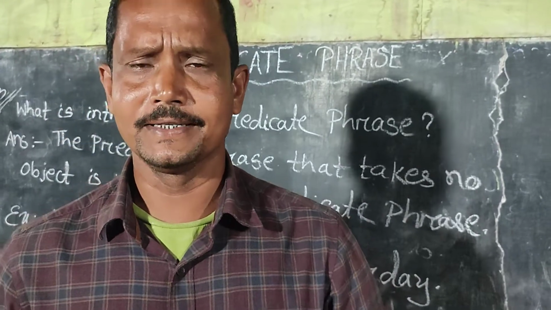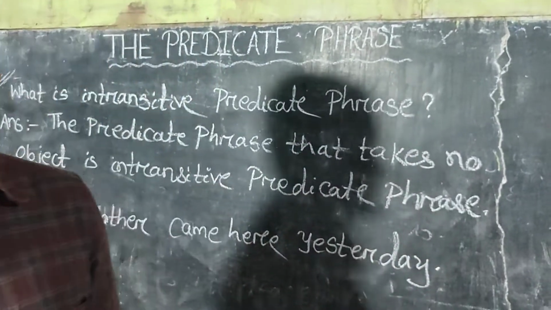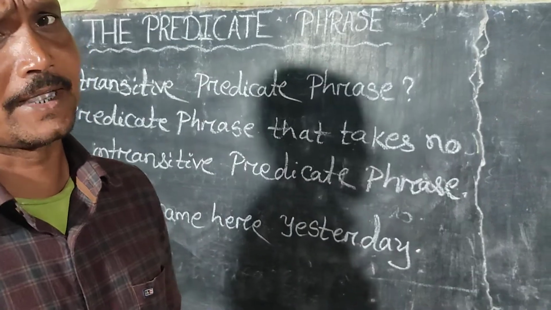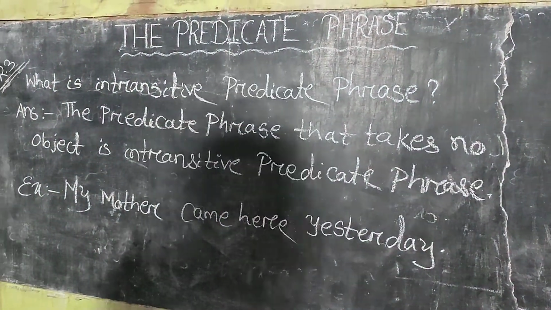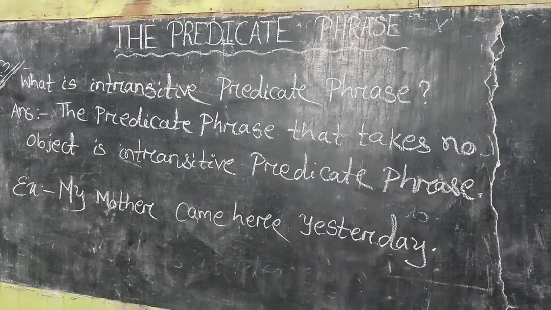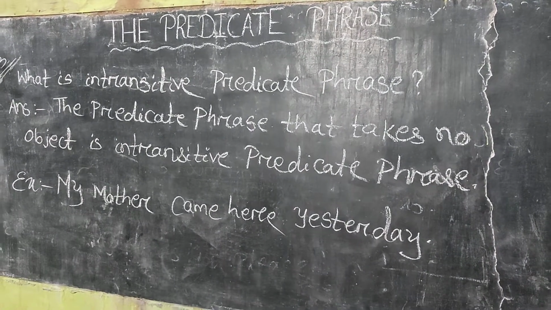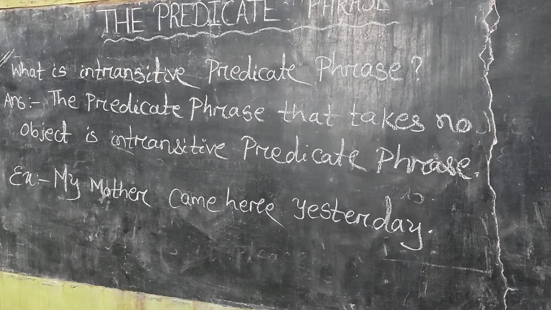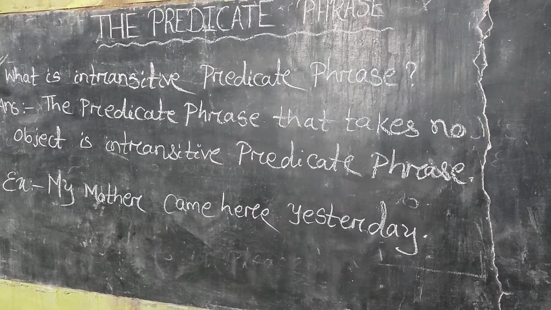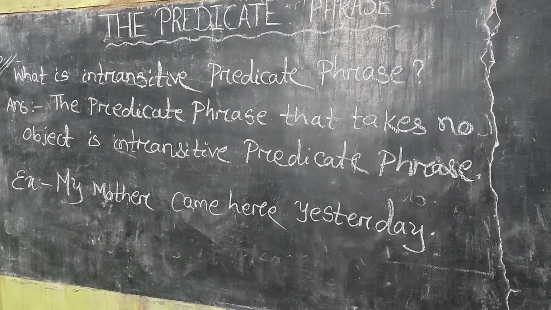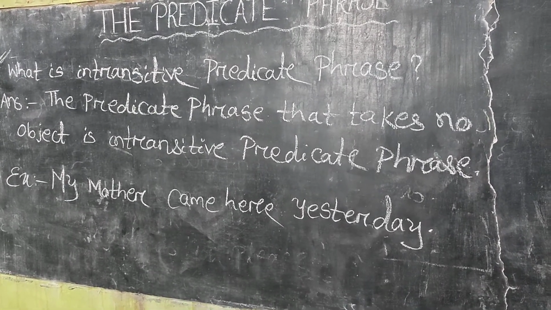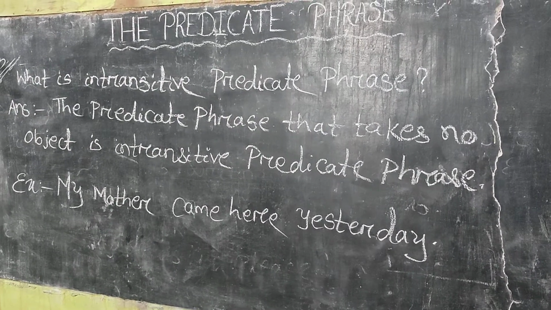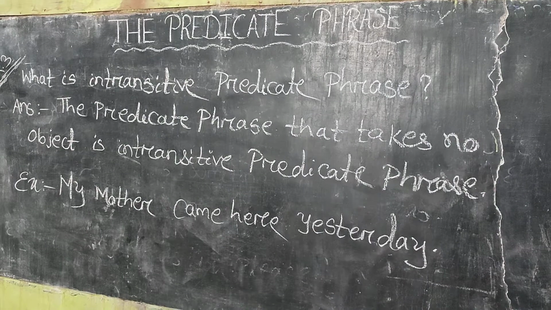And the example is: my father or my mother came here yesterday. What is an intransitive predicate phrase? The predicate phrase that takes no object is known as an intransitive predicate phrase. Example: my mother came here yesterday. And here, came here yesterday is the predicate phrase, and it takes no object. As it takes no object, it is known as an intransitive predicate phrase.